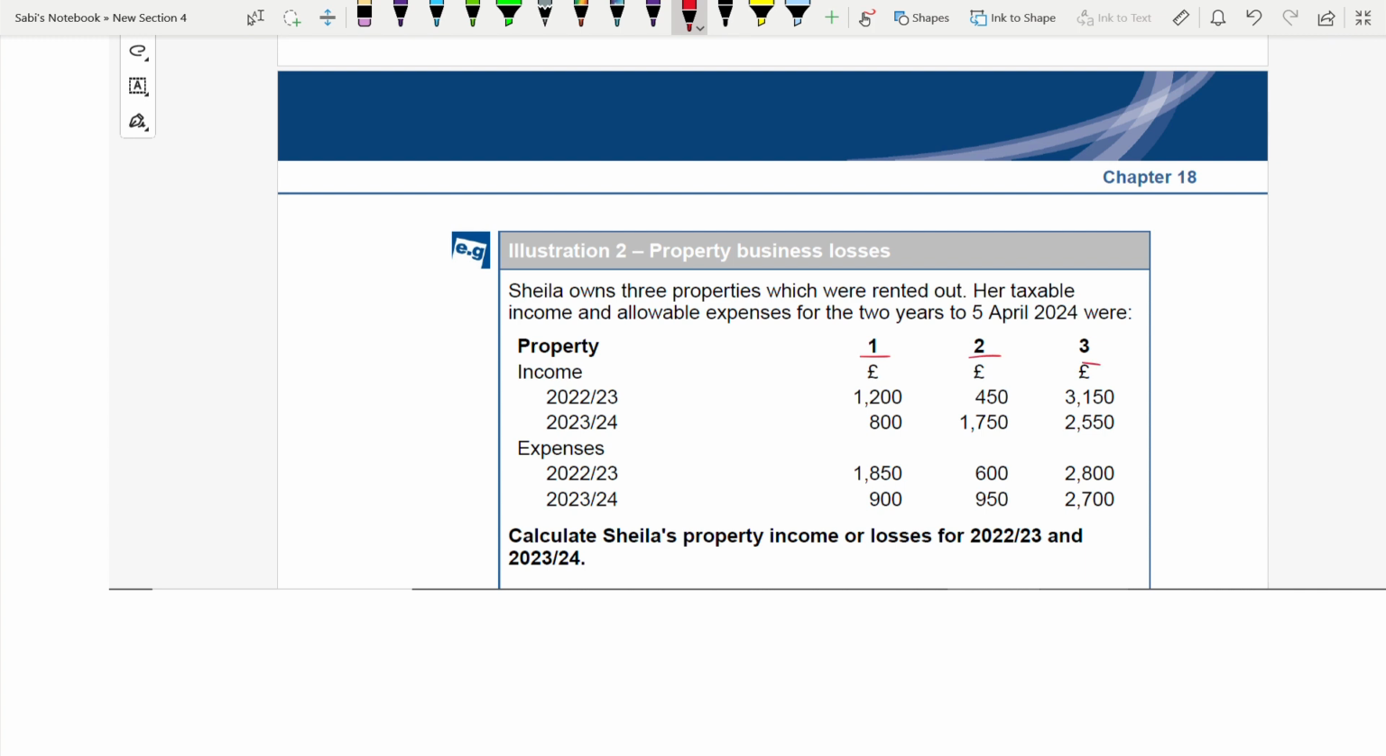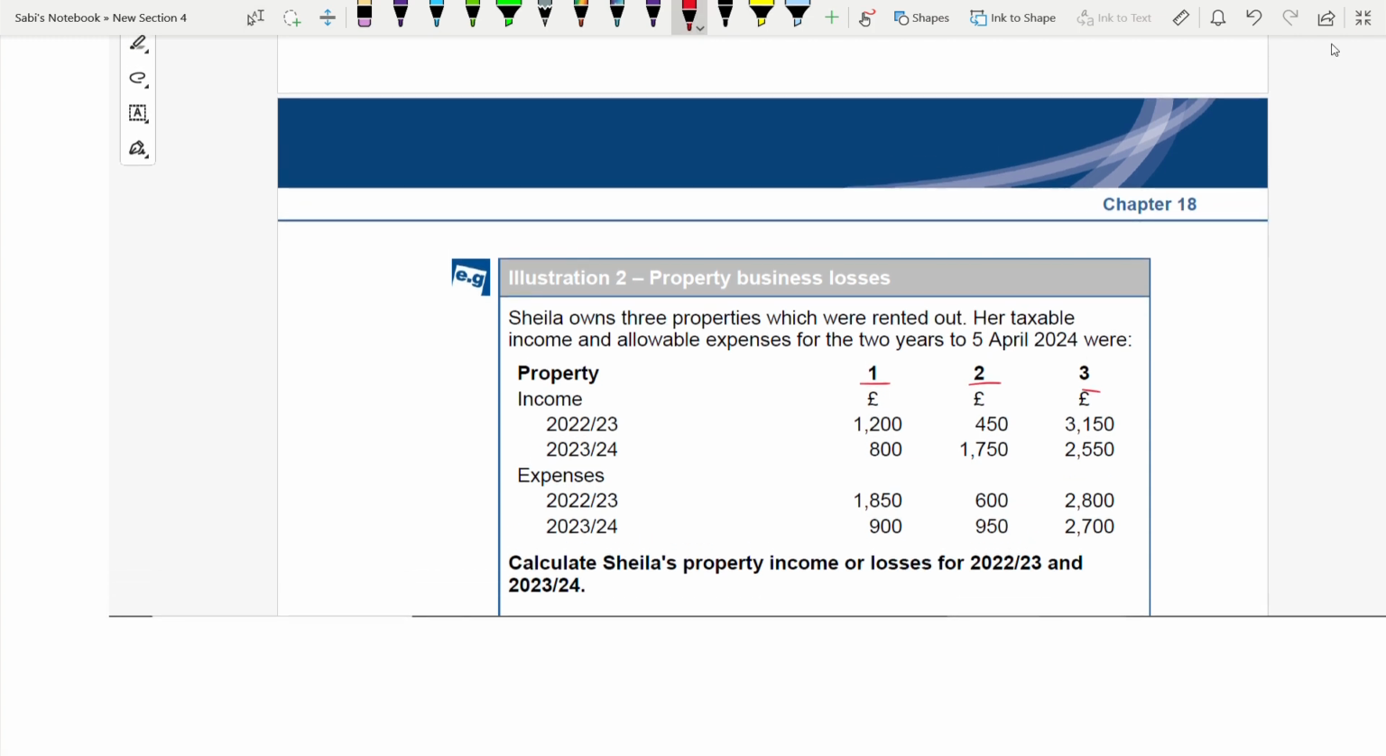Remember, for one single person owning multiple properties, you aggregate all income, aggregate all expenses, then deduct the expenses from the income, and you get one profit for each tax year. So let us quickly do that. For this tax year we'll be adding 1200 with 450 and 3150. It would be 4800, which is the property income. And for this year, 800 plus 1750 plus 2250, 5100.